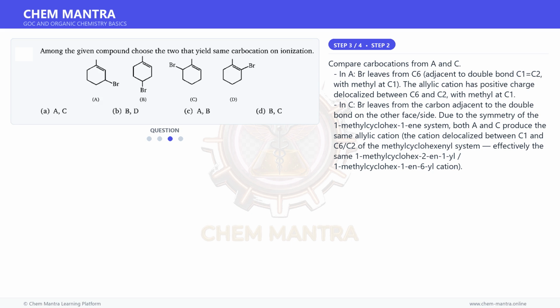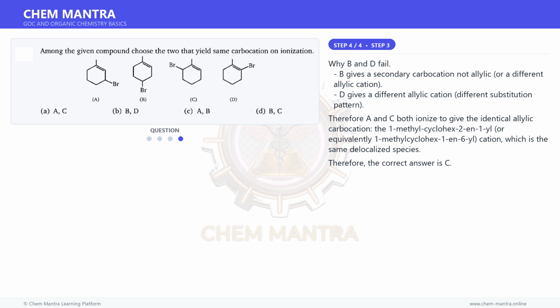Due to the symmetry of the 1-methylcyclohexenyl system, both A and C produce the same allylic cation. The cation is delocalized between C1 and C6-C2 of the methylcyclohexenyl system, effectively the same 1-methylcyclohex-2-enyl or 1-methylcyclohex-1-en-6-yl cation.